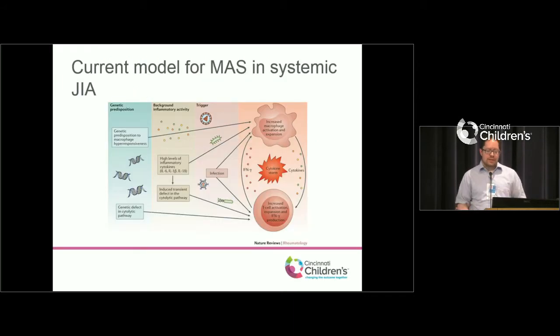So, putting this together to see what our current model is for what's happening during MAS, I think there's very strong evidence that at least in some patients there's a genetic predisposition. In around a third of patients who have MAS, and particularly multiple episodes of MAS, we can identify genetic changes that look like what we see in HLH. So that's part of it.